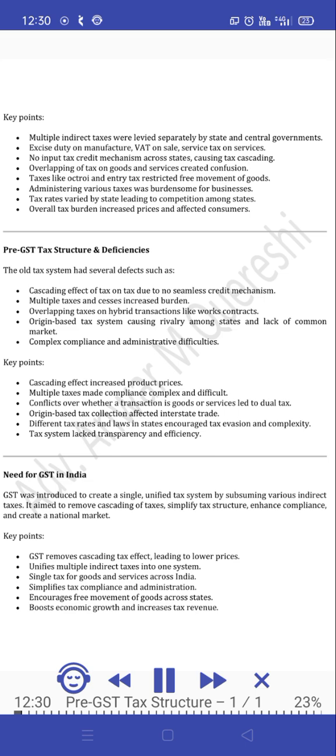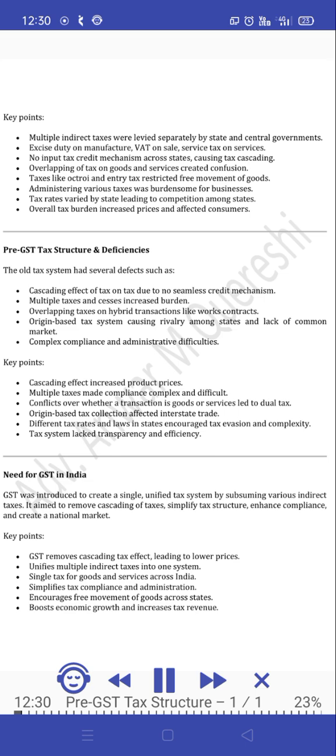Pre-GST tax structure and deficiencies. The old tax system had several defects such as the cascading effect of tax on tax due to no seamless credit mechanism. Multiple taxes and cesses increased the burden. Overlapping taxes on hybrid transactions like works contracts. Origin-based tax system causing rivalry among states and lack of a common market. Complex compliance and administrative difficulties.